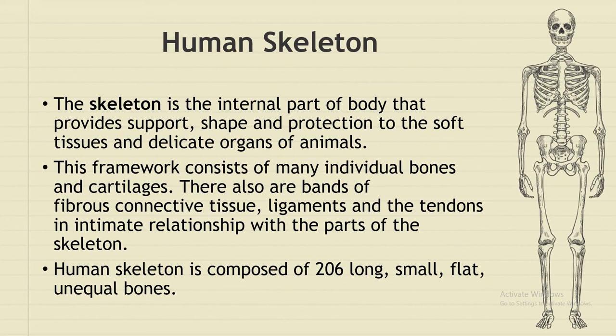This framework consists of many individual bones and cartilage. There are also some bands of fibrous connective tissue. Along with this, there are ligaments and tendons, which have an intimate relationship with the parts of the skeleton. They are all connected with the skeleton. So the human skeleton is composed of 206 long, small, flat or irregular bones.